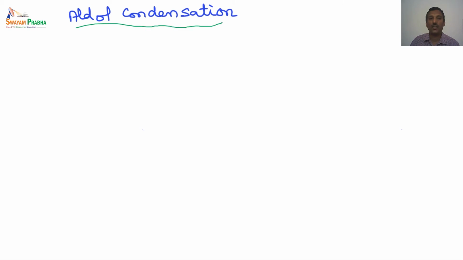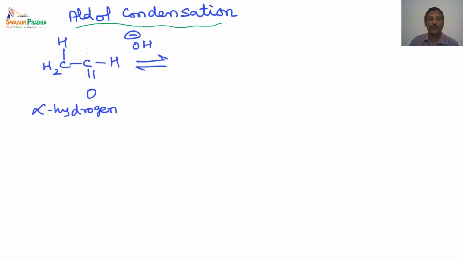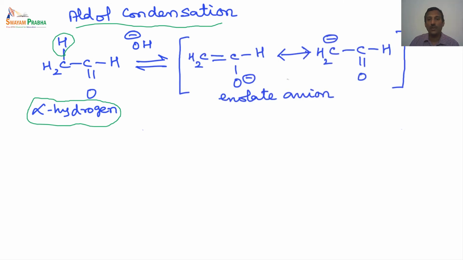The next reaction is the aldol condensation. So in this particular case, an aldehyde which has to have an alpha hydrogen. So remember that this is the most important one. The aldehydes containing alpha hydrogen, when treated with a base, give an enolate anion. So in the previous case also we had seen, in the presence of a base we have an "en" and we have an "ate", because this is a hydroxide anion, this is an "en", so both together this compound is called enolate anion.